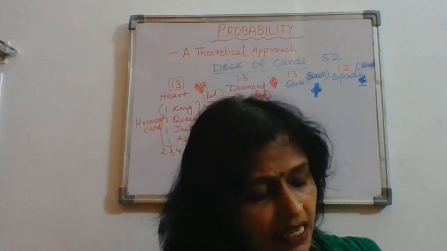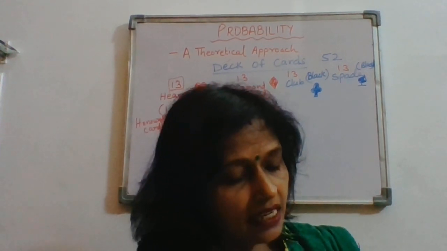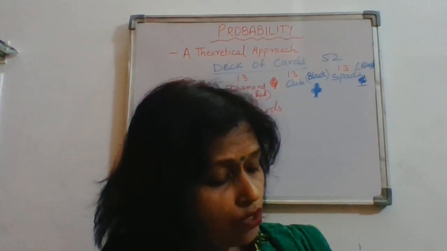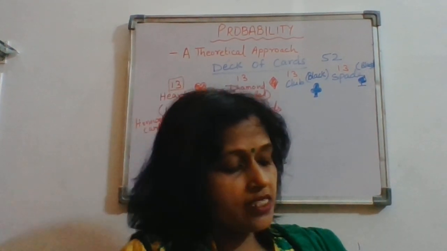And a number less than 9. So all the numbers, they are less than 9. So it is your sure event. So it will be denoted as 1. 8 by 8, that is 1. Now see question number 13.